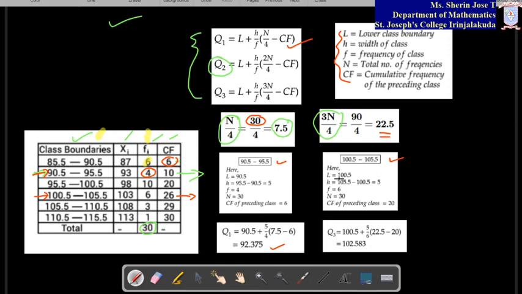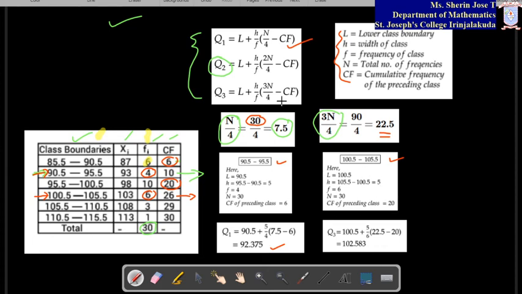In this, the lower limit is 100.5. h is 5, the difference between these two. Then the frequency corresponding to this class is 6. This is the frequency, so that is 6. Capital N is always 30. The cumulative frequency of the preceding class, so the preceding class means this one, that is 20 you have to take. So 20 came here.